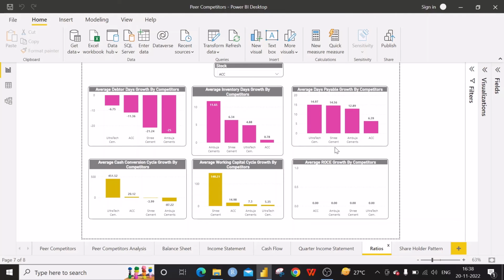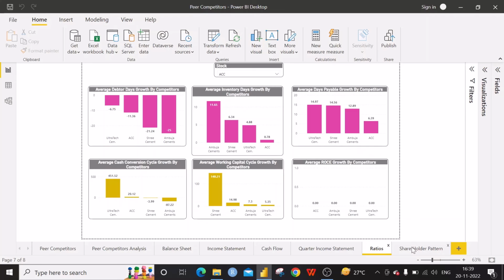So in any one of our other applications, we can compare all these values with the actual value instead of the ratio. Then we can come to a clear understanding of how these companies are performing in this area. This applies to the cash conversion cycle as well as working capital days also.